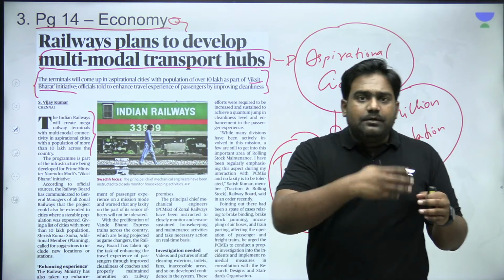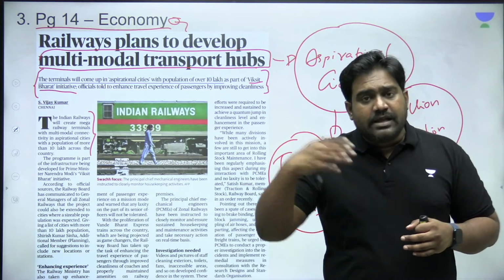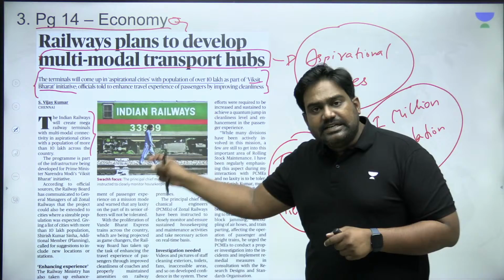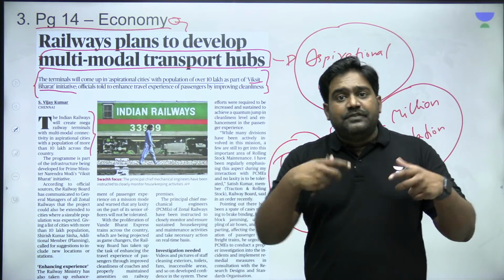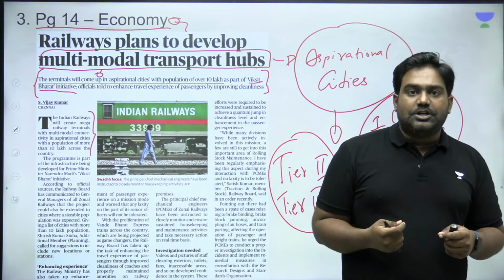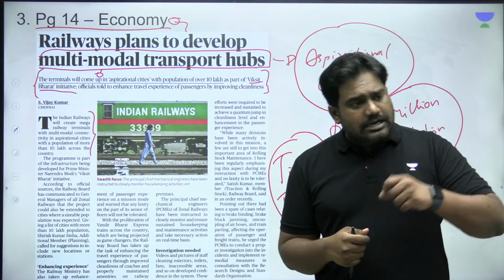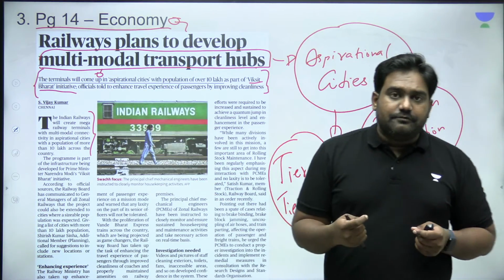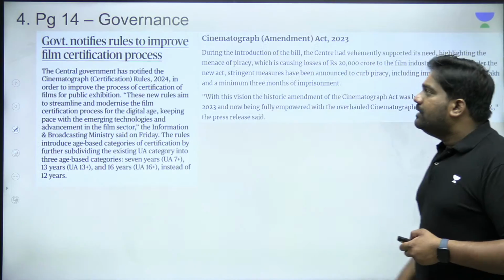So all these different modes of transportation, including cargo and freight transportation, will all be integrated at the city railway station. So modern facilities will be created with the ability for multimodal transportation that will benefit passengers and it will benefit the cargo movement as well. So this is part of the Viksit Bharat initiative. So please make a note of this.